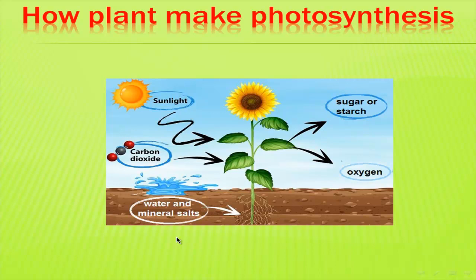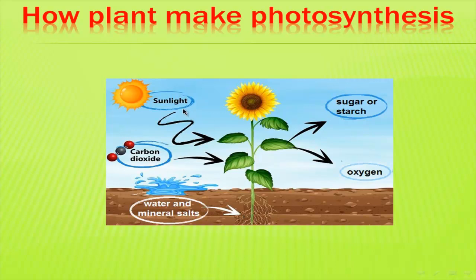The plant absorbs the sunlight by the chloroplast that exists in its leaves. Then the plant takes the carbon dioxide from the air, and the plant absorbs water and mineral salt from the soil by roots.